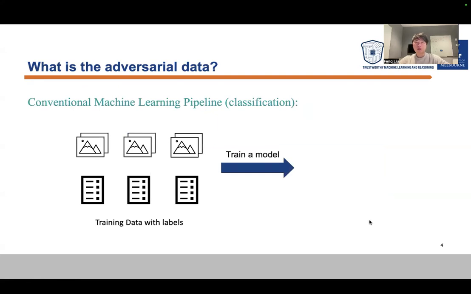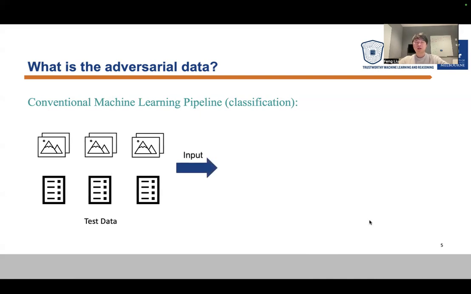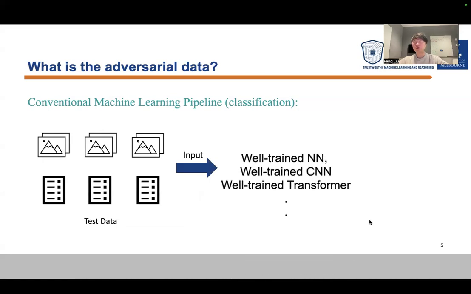Okay, so now let's go back to say what is adversary data? In the conventional machine learning pipeline, we will have training data with labels. We will train a model. This might be a neural network or transformer. And in the test phase, we will just input our test data to the well-trained network, for example, neural network or transformer, and we got predicted labels. That's a conventional machine learning pipeline.